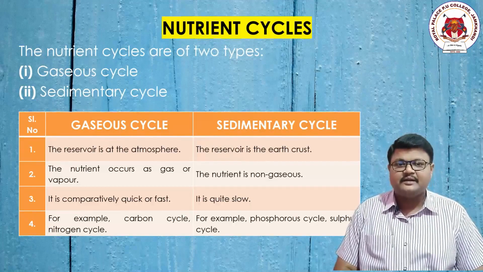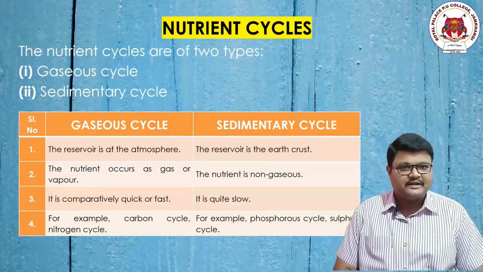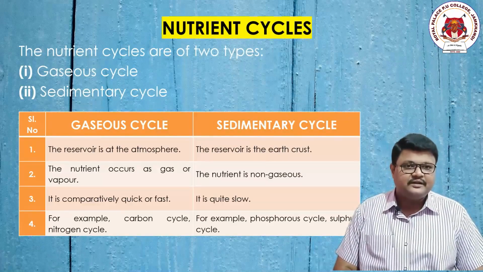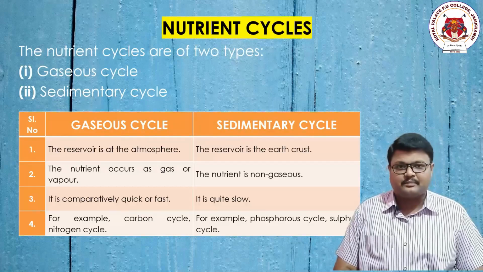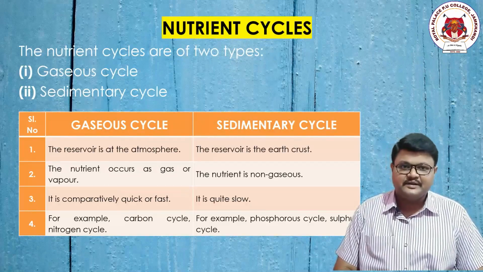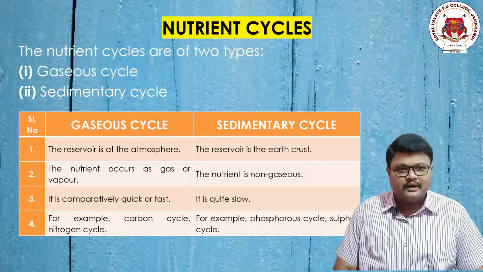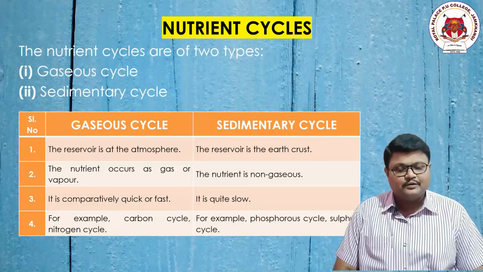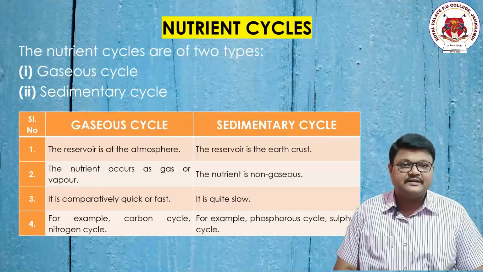Behind me you are seeing a diagram or a table consisting of the differences between these two. In some of the Karnataka theory examinations, you can see questions relating to this topic. Write the differences between the gaseous nutrient cycle and sedimentary nutrient cycle. You have to write 2 to 3 differences with examples of each. So from that diagram, let us discuss the differences.